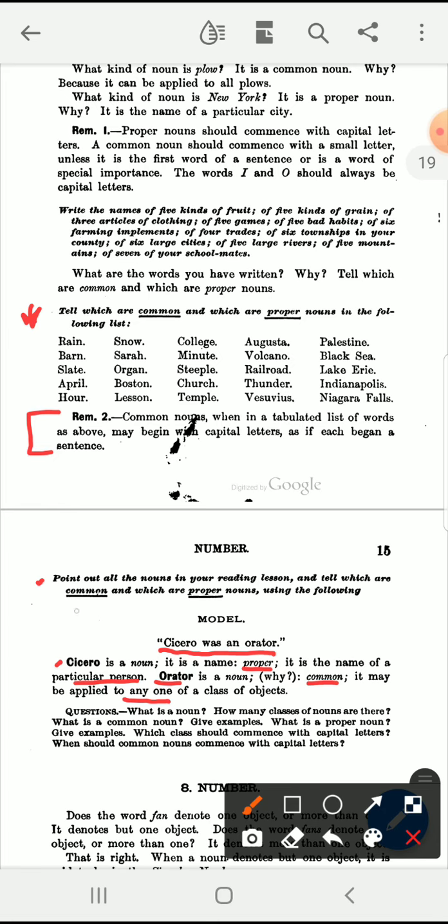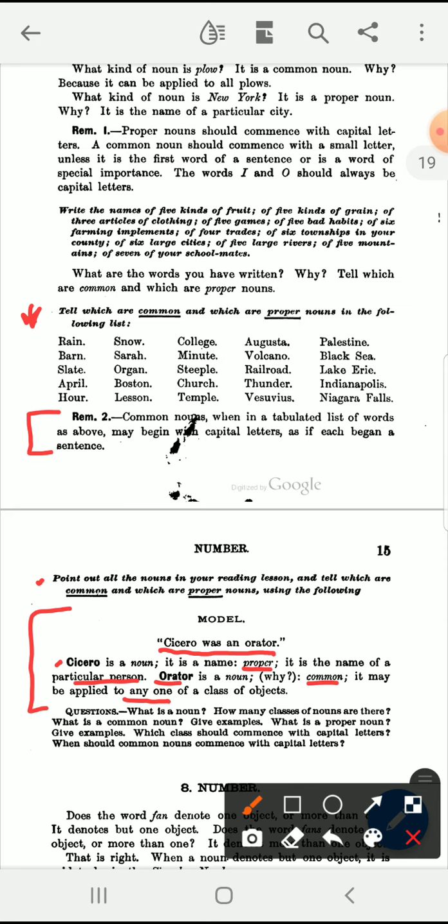And so you see here, you're given a model to follow. Anytime that you study a sentence that you're reading and want to identify the nouns and whether the nouns are common or proper, you can simply follow this model.